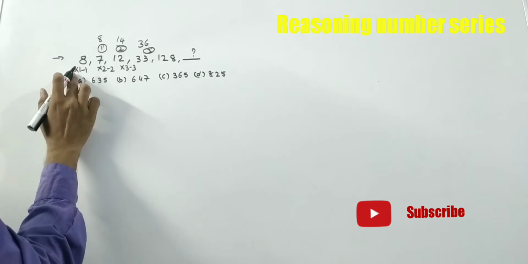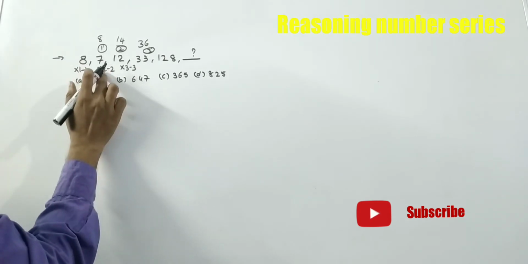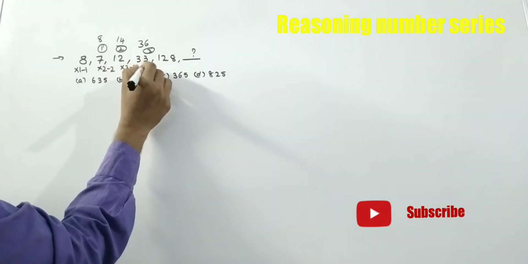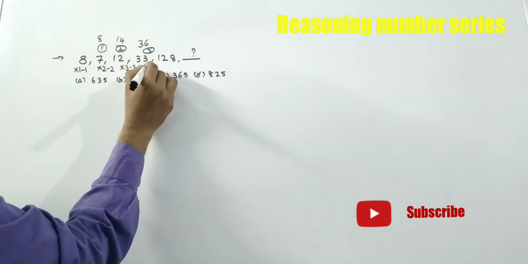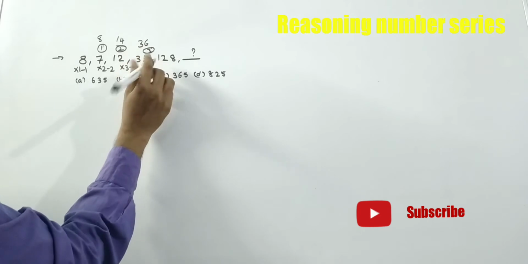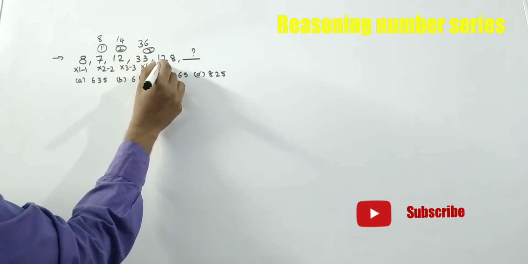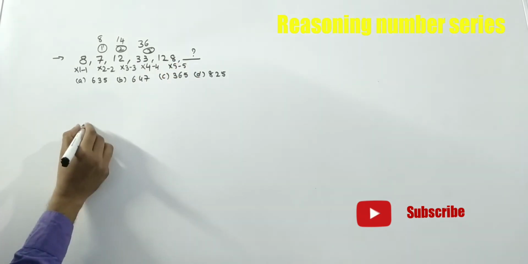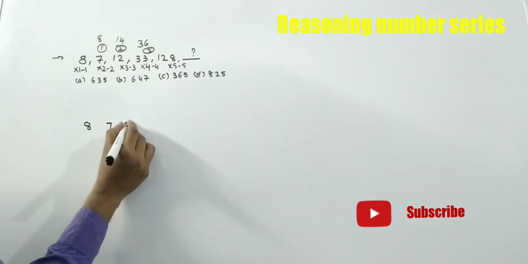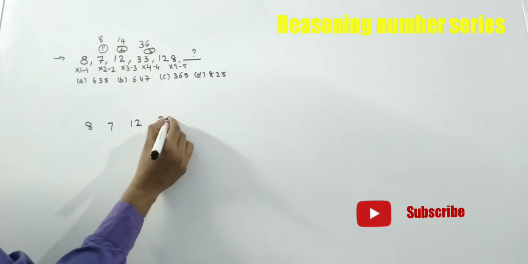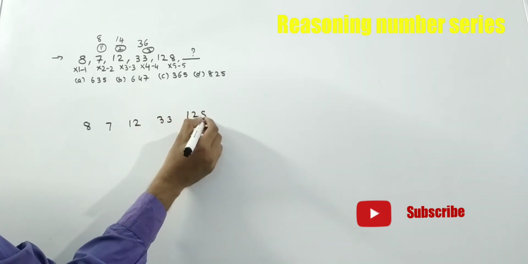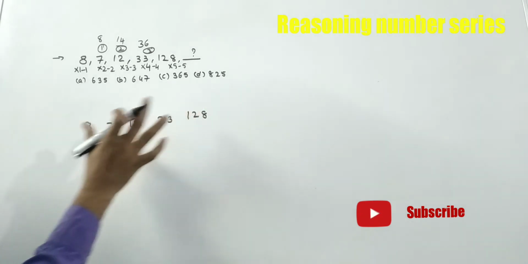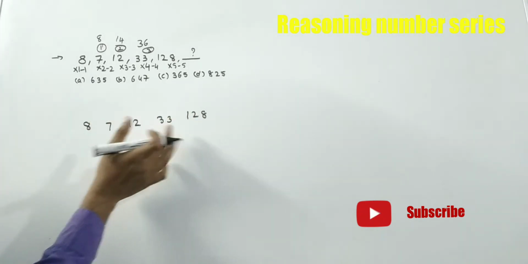So 8 into 1 minus 1, 7 into 2 minus 2, 12 into 3 minus 3. Then what comes next? 1, 2, 3, 4: 33 into 4 minus 4, and then into 5 minus 5. Nothing else was done; I observed that these are all multiples of the previous number.